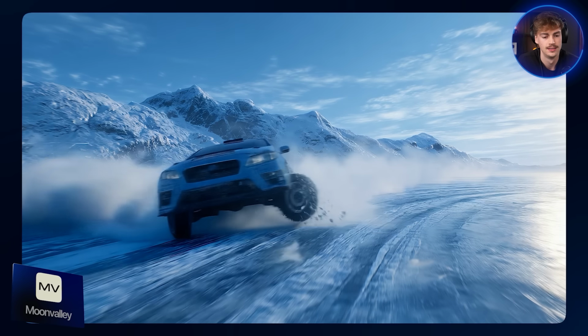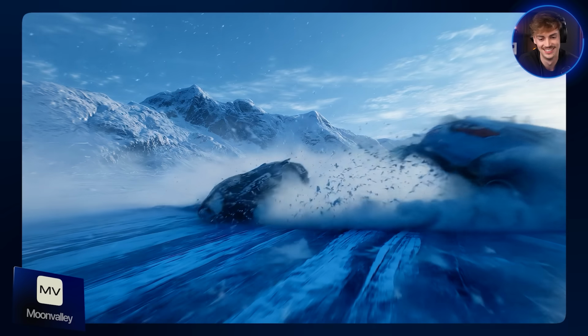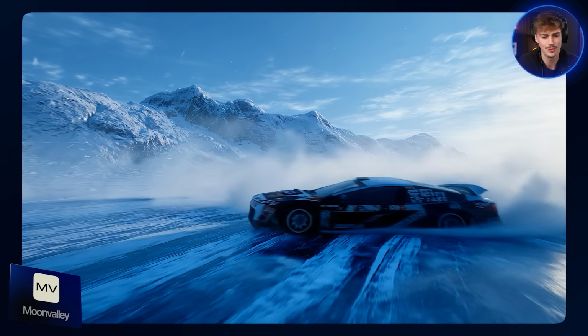I mean, decent. It looks like a video game crash, like a GTA 5 crash. Honestly, not too bad. Now, let's see if Moonvalley can crash the car, or if it crashes Moonvalley. Okay, we're crashing Moonvalley with this one. Where did that curve come from? Oh, I'm so confused. Every time I see Moonvalley, it's confusing me.